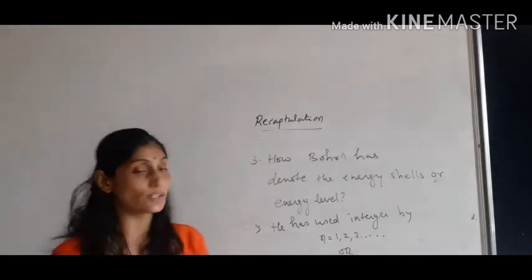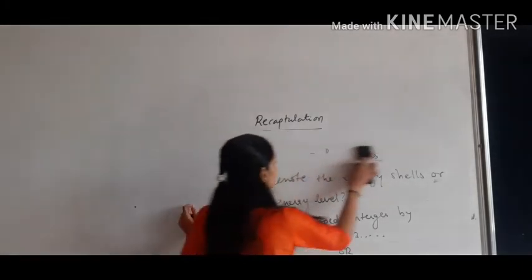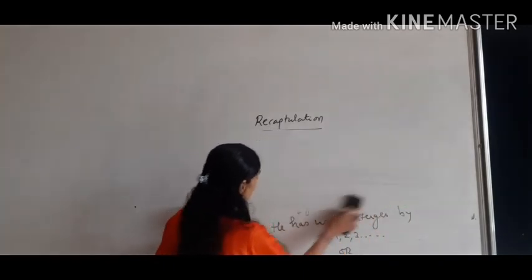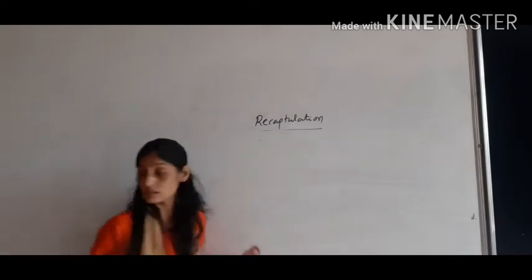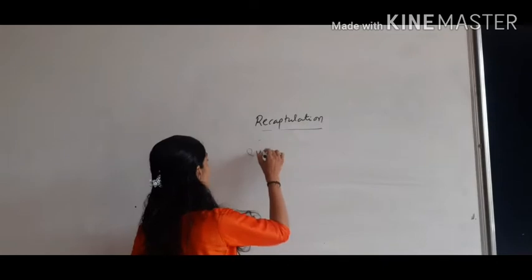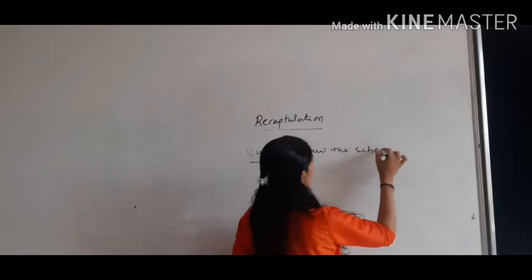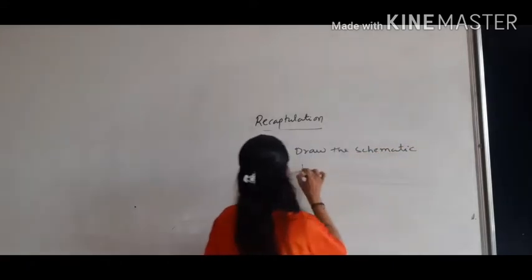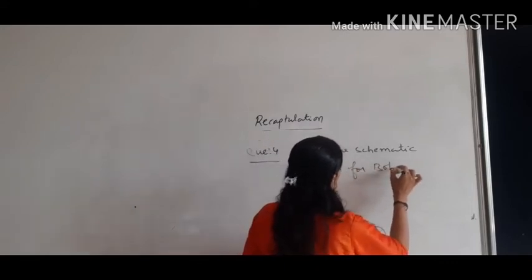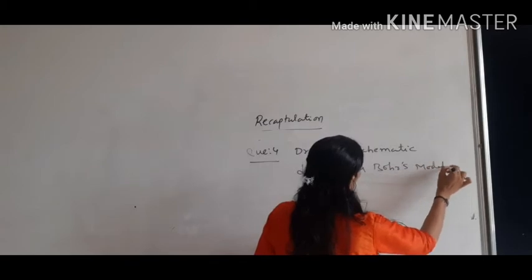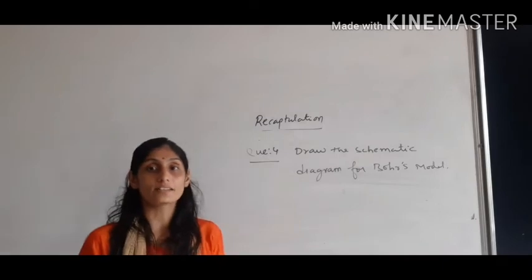Now the fourth question is, we have to draw the schematic diagram for Bohr's model of an atom. On that day also we practiced the schematic diagram again and again. So question 4 is to draw the schematic diagram for Bohr's model. We know that the center of the atom is known as the nucleus.